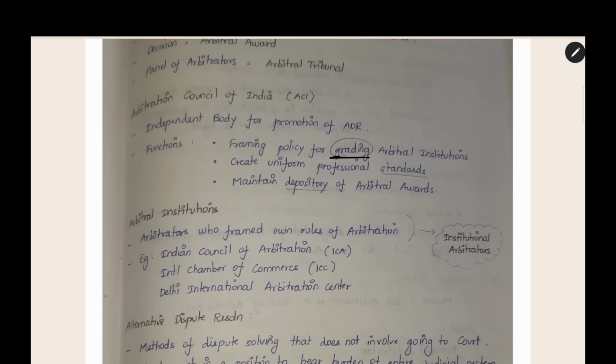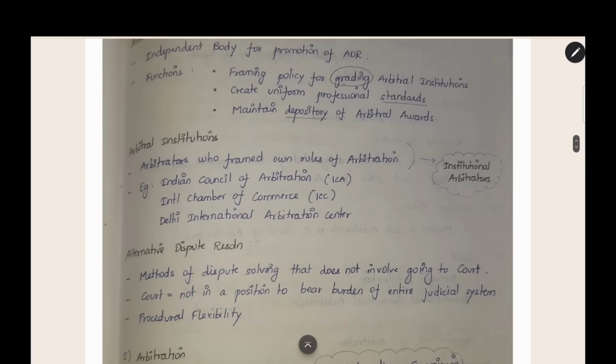There are several arbitral institutions. The ACI will grade them: grade 1 arbitral institution, grade 2 arbitral institution, like that there will be grades. Grading is based on performance: how many cases they are solving, how it is working, what the operation of the arbitral institution is. Like that they will see and they will grade. This will be helpful for people with disputes to select the arbitral institution. For big arbitration cases, they will select an arbitral institution with a very high grade. The grade will be given by ACI, as I said already. So this is the importance of grade in arbitral institutions.